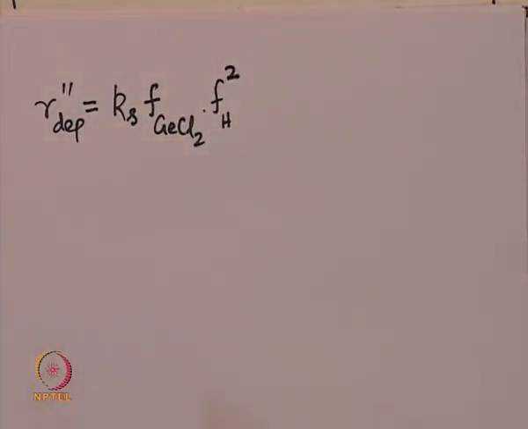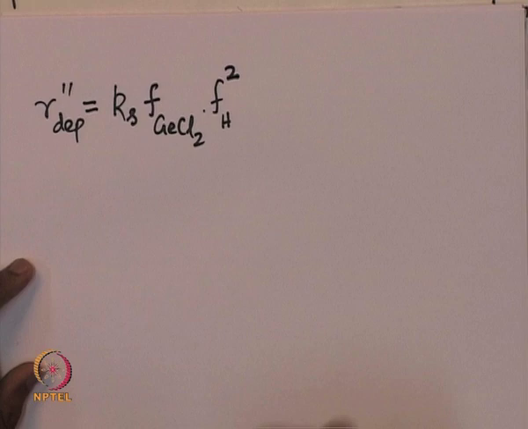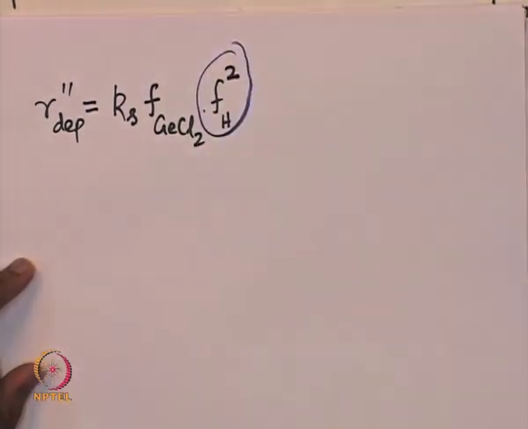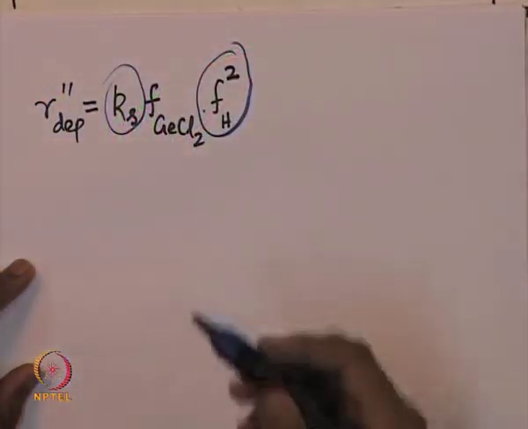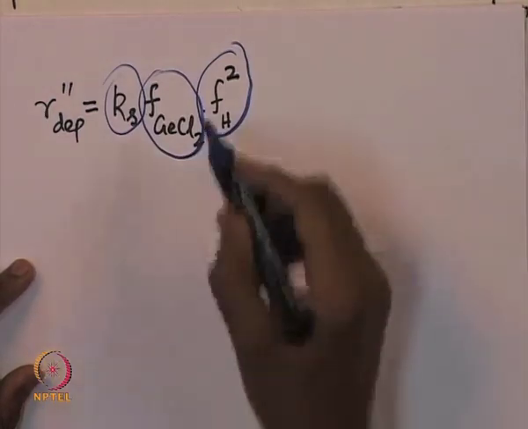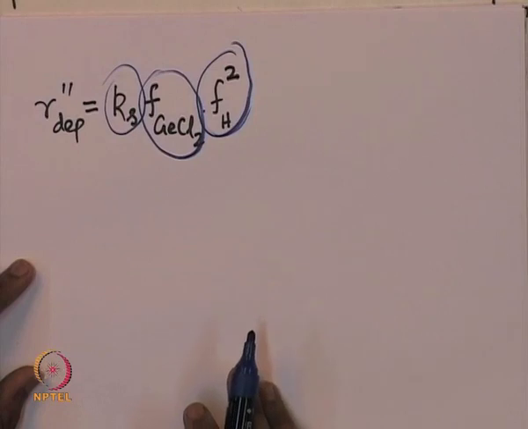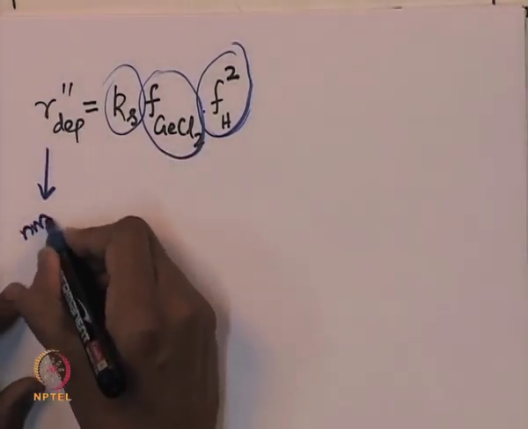So, the reason why there is a square here, because for every surface reaction which is assumed irreversible, there are two catalytic sites actually involved in the surface reaction. Two catalytic sites containing adsorbed hydrogen atoms are actually involved in the reaction, and therefore, the rate of deposition has to be some constant specific reaction rate multiplied by the fraction of sites on which the germanium chloride is adsorbed and multiplied by the square of the fraction of sites on which the hydrogen atom is adsorbed, and the units of the rate is actually nanometers per second. So, that is the rate.